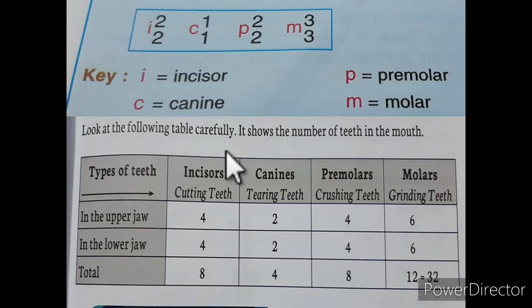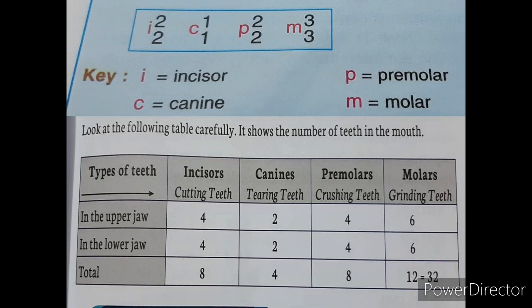Now look at this table. It shows the number of teeth in the mouth. Types of teeth: incisor, canine, premolars and molars. Incisor function is cutting, canines function is tearing, premolars and molars function is crushing and grinding the food. Now in upper jaw, total incisors 4, canines 2, premolars 4 and molars 6. In lower jaw, incisors 4, canines 2, premolars 4 and molars 6.